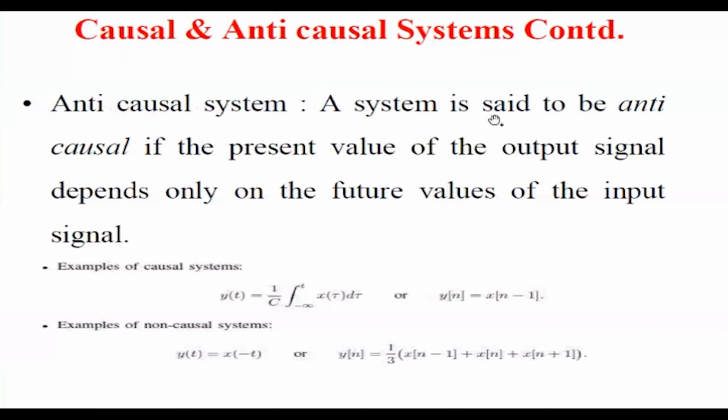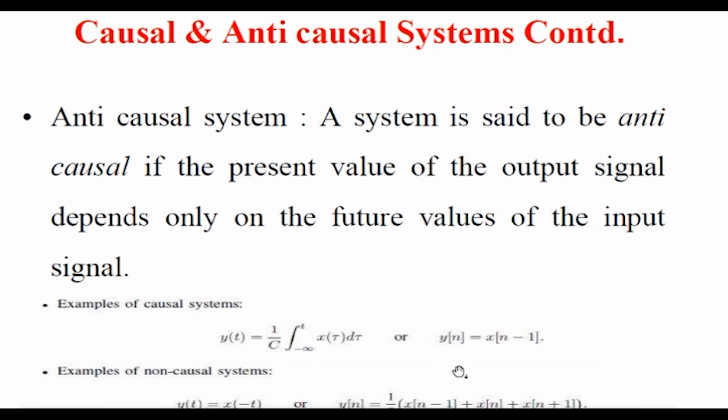An anti-causal system is one where the present value of the output depends only on the future values of the input signal. You can see that y of n depends upon n plus 1. So that's why we call it a non-causal or anti-causal system. Whereas here you can see that it depends only on n minus 1, the past value, and this is the future value. So this is a non-causal system, whereas this is a causal system.